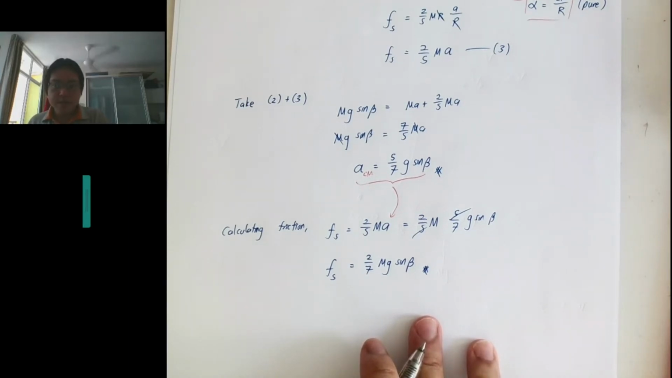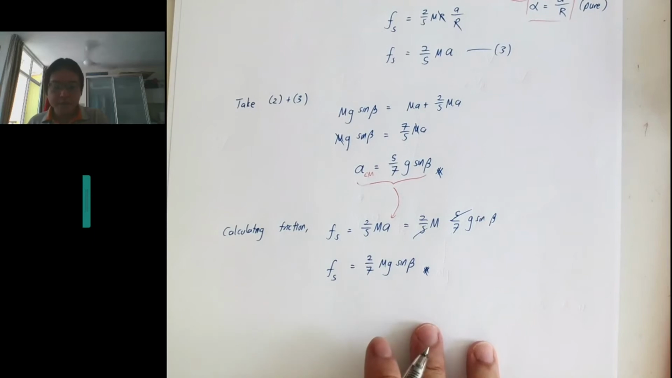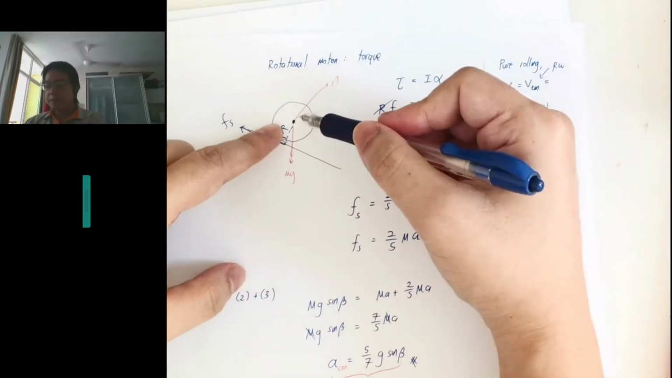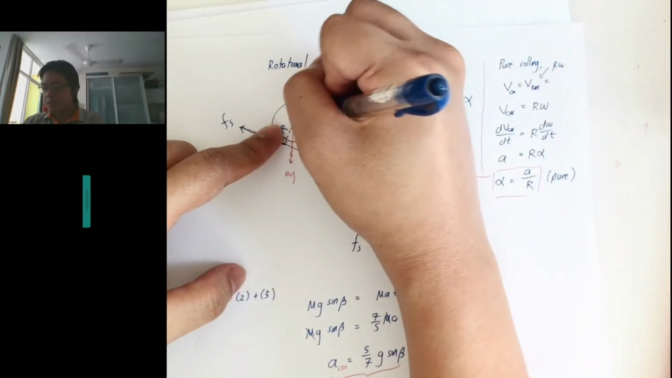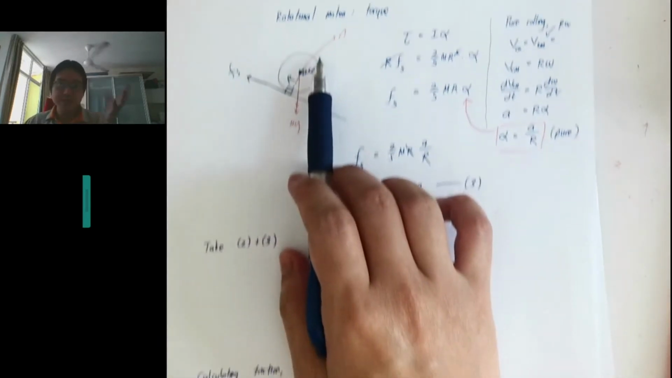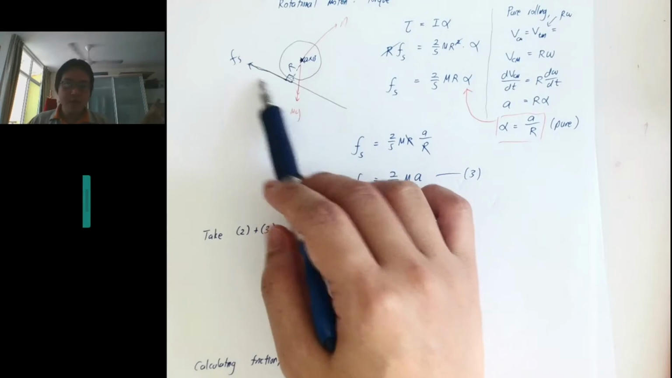The torque from mg and N is equal to 0. Correct, because mg and N pass through the axis of rotation. The axis of rotation is here, so the distance from the axis is 0. So there is 0 torque coming from these two, and there is only one torque coming from here.